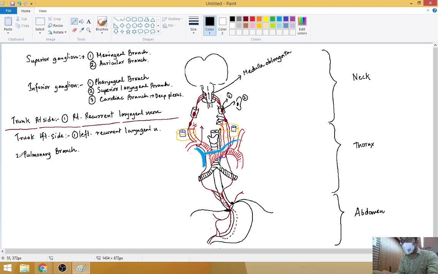Okay, pulmonary branch यहाँ पे it will give pulmonary branch, to form the pulmonary plexus. Remember, it is posterior to the root.